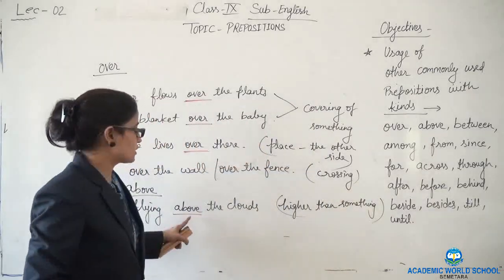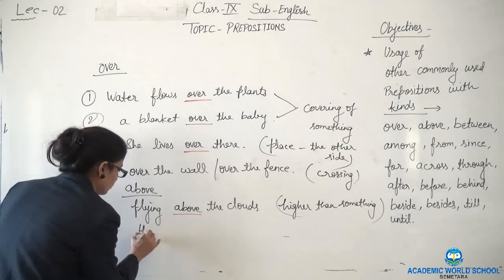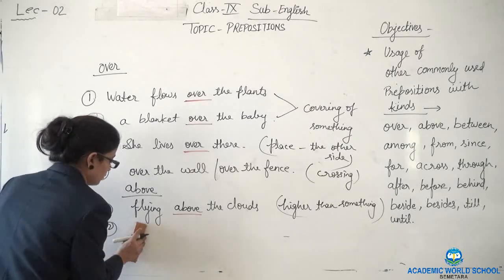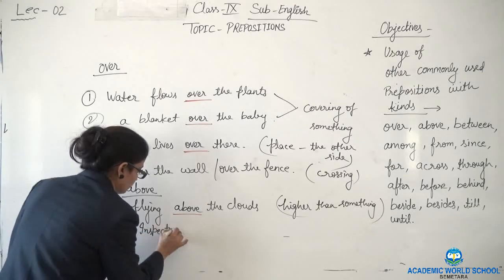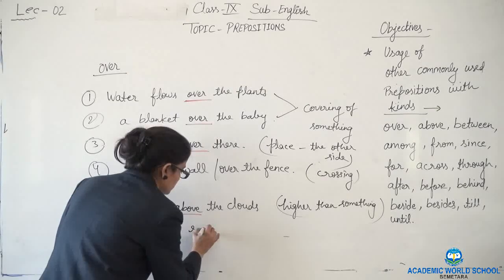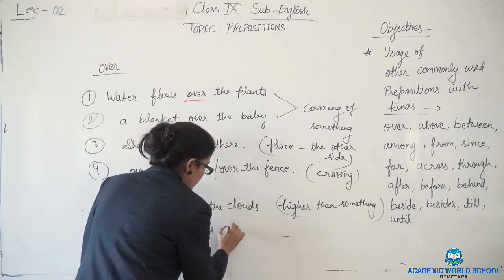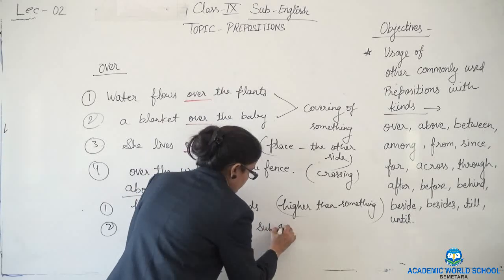Sometimes it will give us the sense of higher position. How? Like inspector ranks above sub-inspector.